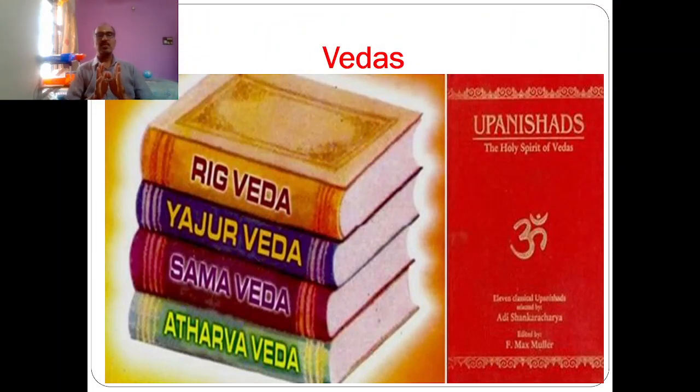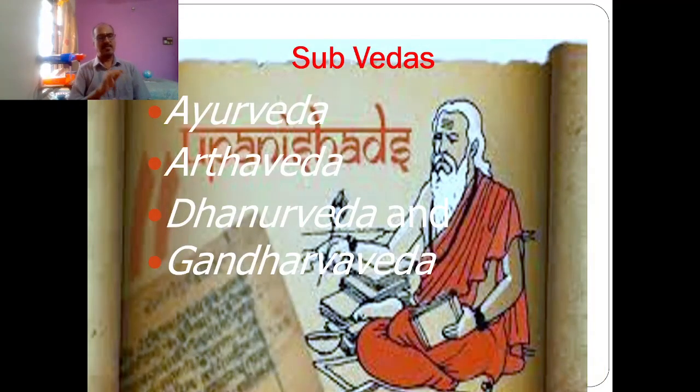Starting with the Vedas, because Veda means knowledge. It is nothing religious, because these are the assets of our culture. So the Vedas are the first thing. There are mainly 4 Vedas: Rig Veda, Yajurveda, Samaveda, and Atharva Veda. The things related to yoga are mainly discussed or mentioned in the Rig Veda. After these 4 Vedas, there are the sub-Vedas: Ayurveda, Artha Veda, Dhanur Veda, and Gandharva Veda. So these are the sub-Vedas.